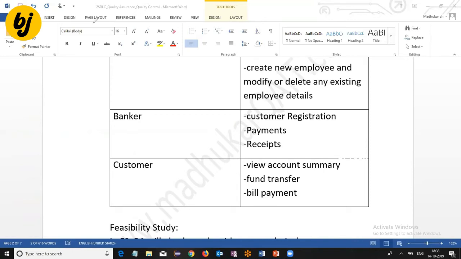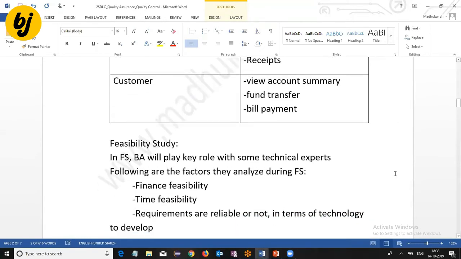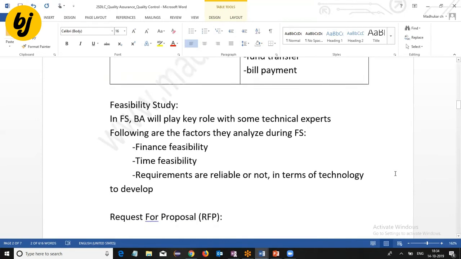client. So once this document is prepared, the business analyst is going to conduct a meeting called a feasibility study, or we can also say a kickoff meeting. Why is this type of meeting conducted? In order to confirm whether the project is acceptable or not. What type of factors are they going to analyze here?